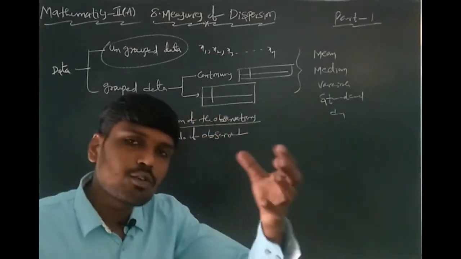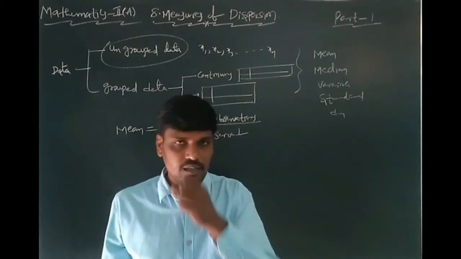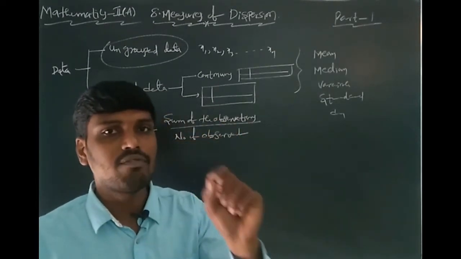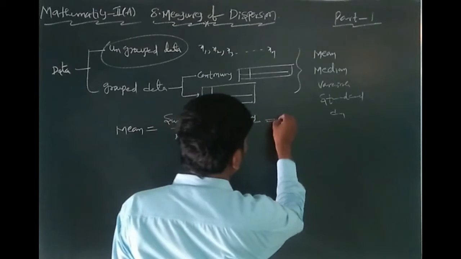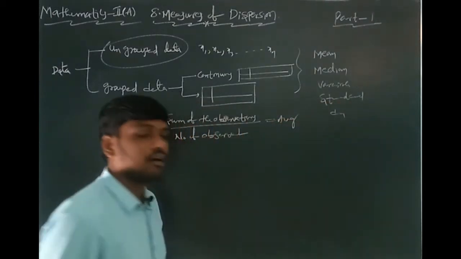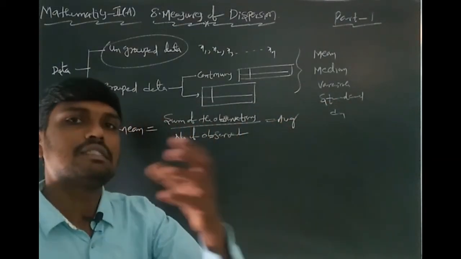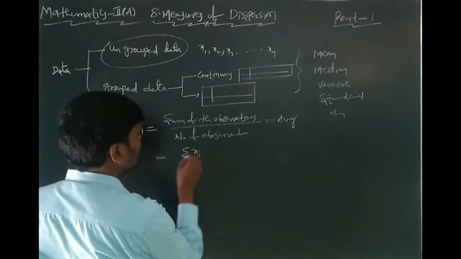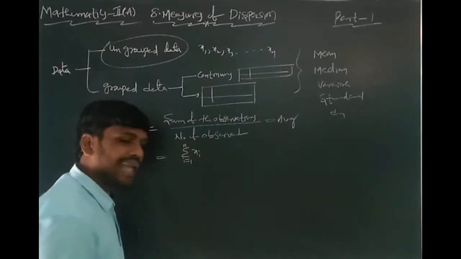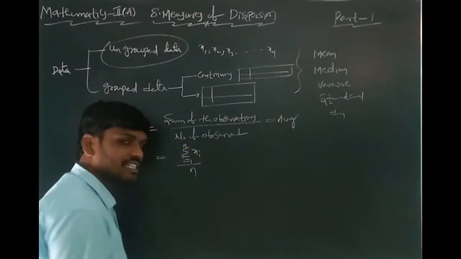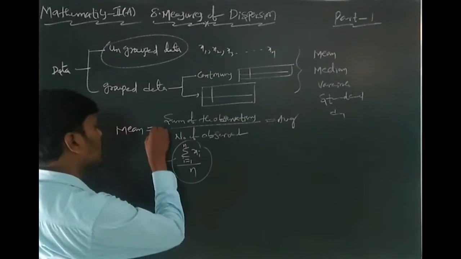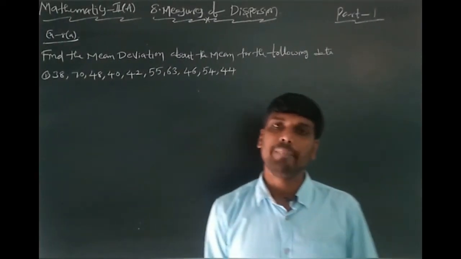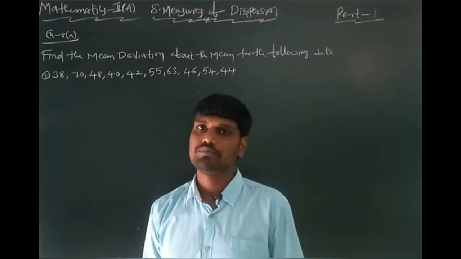This mean is also called arithmetic mean. This arithmetic mean is also called average. Average or arithmetic mean or mean, all have the same meaning. In this, sum of the observations, summation of i equal to 1 to n of xi, by number of observations n. This is the mean formula.